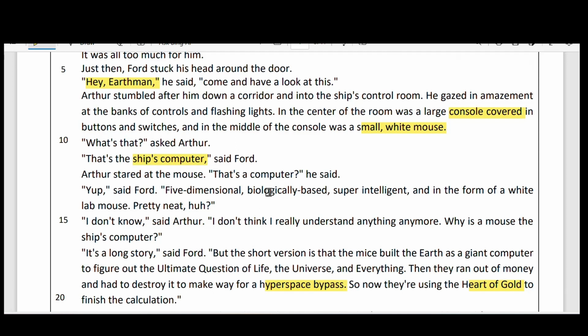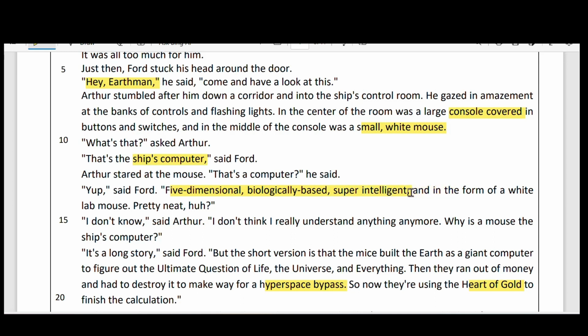There a mouse was seen. That was not actually a mouse, it was the ship's computer. And there the ship's computer is almost like, giving every information, singing songs, whatever you want it will do, just like a robot. But it is not an ordinary robot: 5-dimensional, biological based and super intelligent.